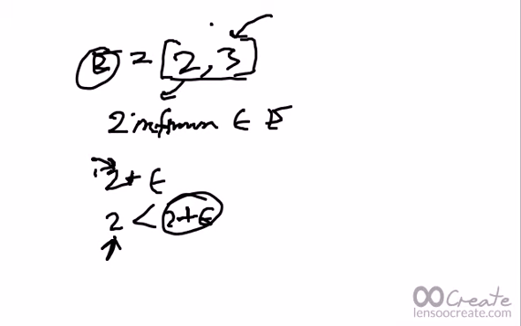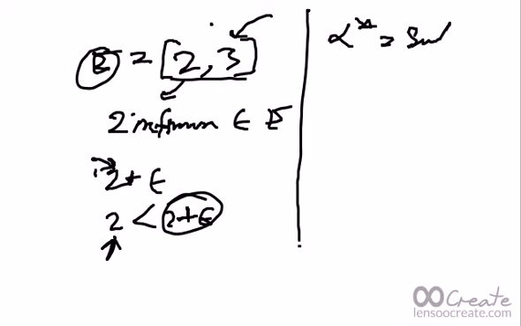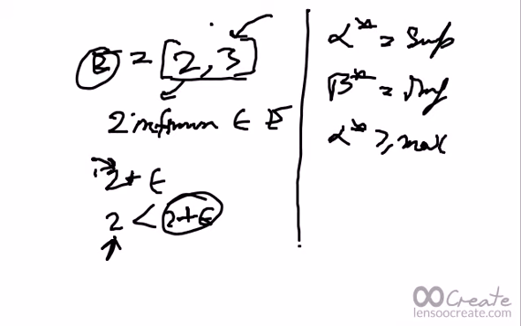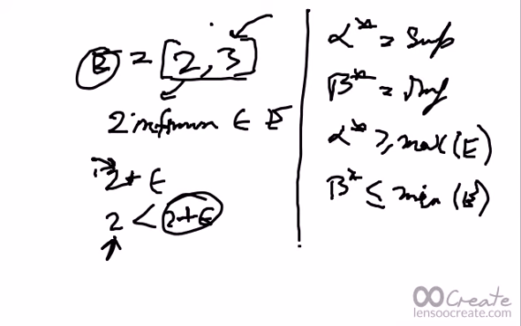So one thing should be clear: if alpha star is the supremum and beta star is the infimum, then alpha star is greater than or equal to the max of E, and beta star is less than or equal to the min of E, and equality holds only if alpha star and beta star belong to E itself.